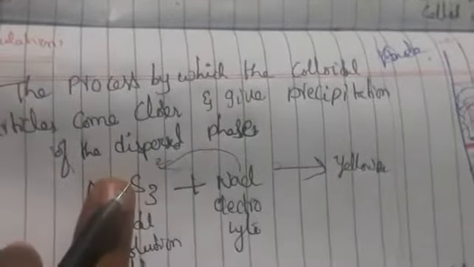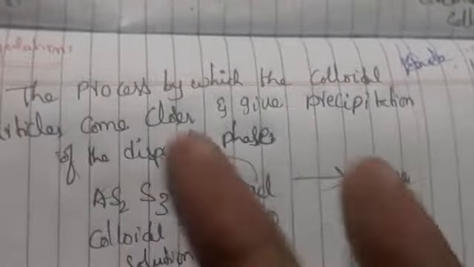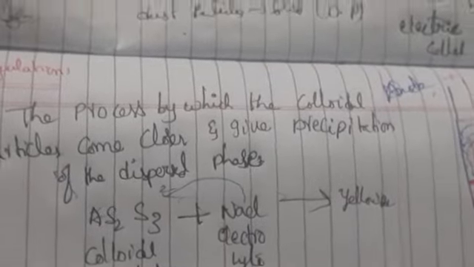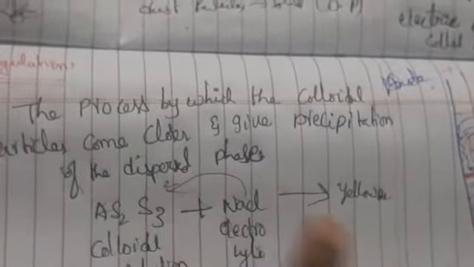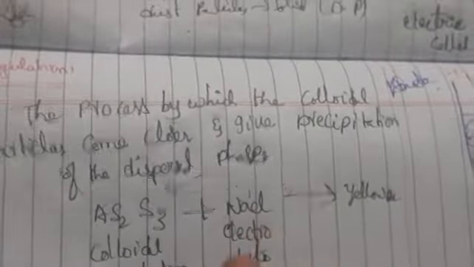So they lose their charge. When negative charge combines with positive charge, it becomes neutral.